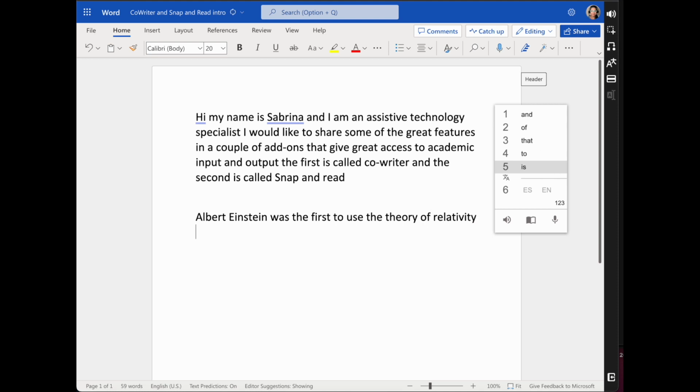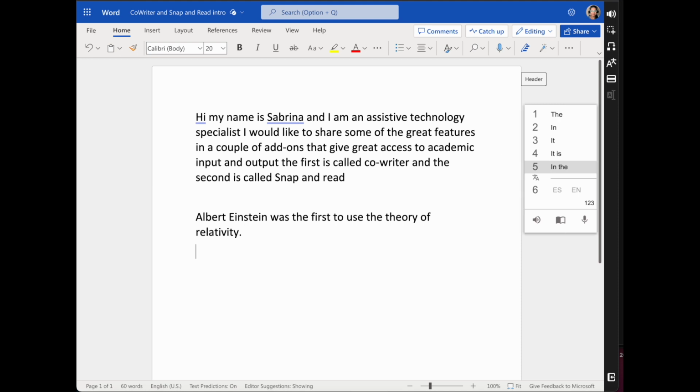So I'm going to hit 5. Of relativity. Hit my period because it's the end of the sentence. Albert Einstein was the first to use the theory of relativity. And at that point, if it didn't sound like what I wanted it to sound like, I could go back in and do some fixing. So that is our sentence prediction, topic prediction, phonetic spelling prediction.